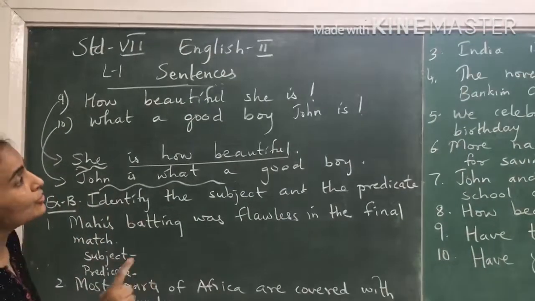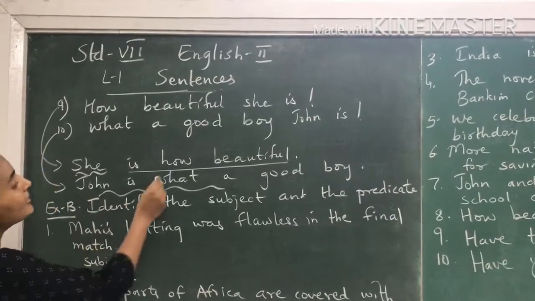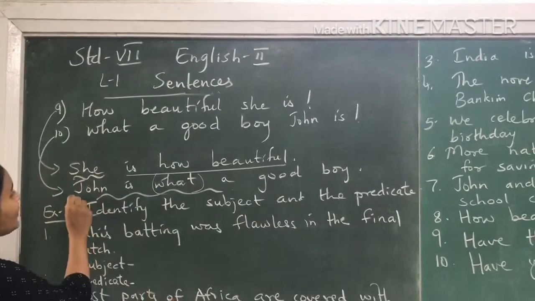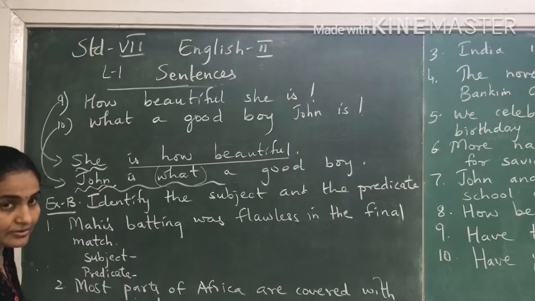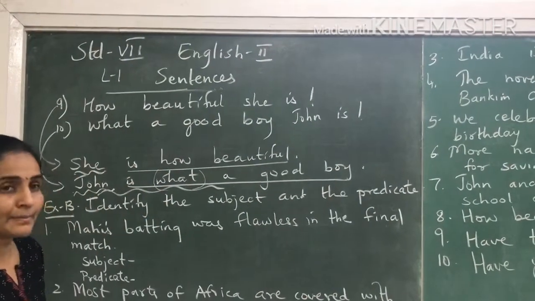Same way, what a good boy John is. Change the sentence a little bit. John is what a good boy. Over here what are we talking about? John. So John is the subject. Is what a good boy is the predicate.